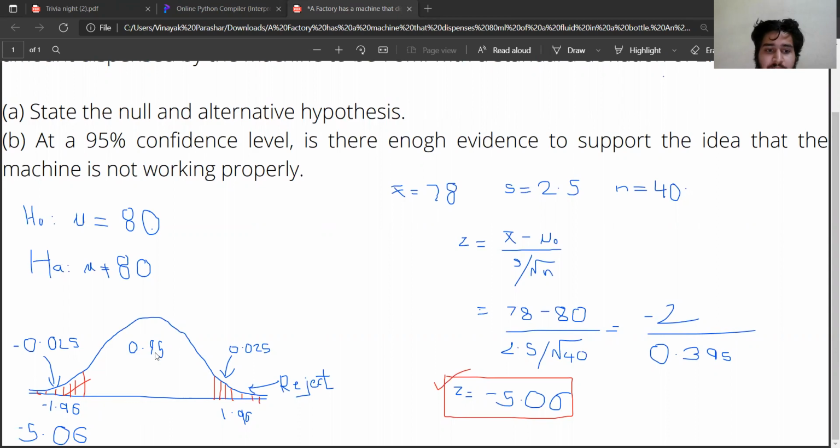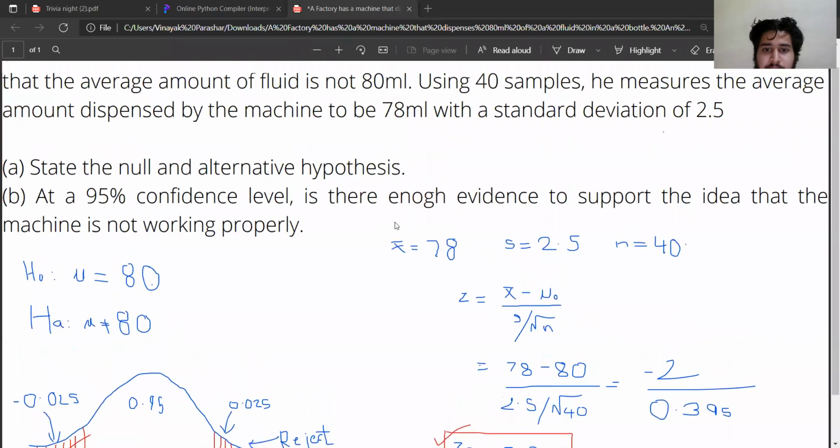With the help of this, I am going to construct a graph over here. I have chosen 0.95 because there is a 95% confidence level, and apart from 0.95, I have to use this 0.025. The shaded part in red is the reject region and the whole remaining part is accept. For now, we can just ignore the 5.06 part. We will come back to it after getting the answer.